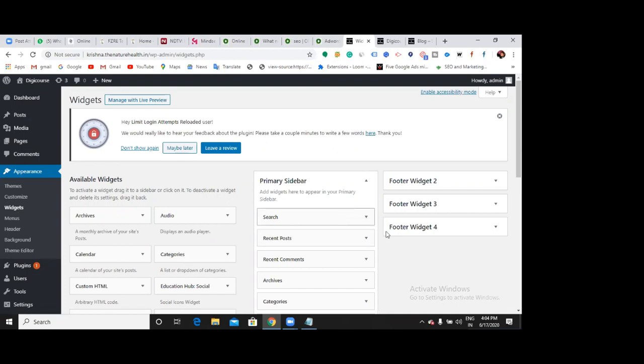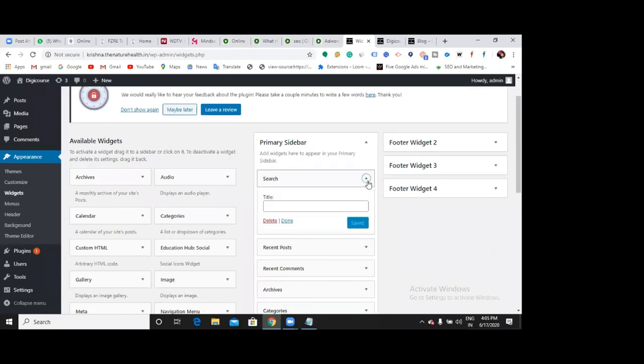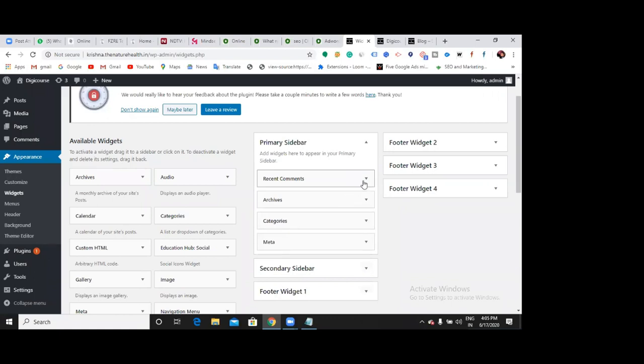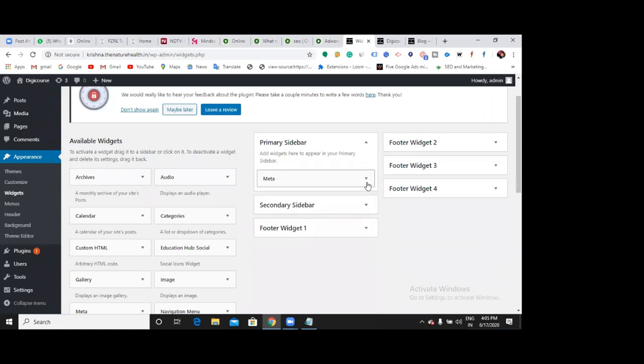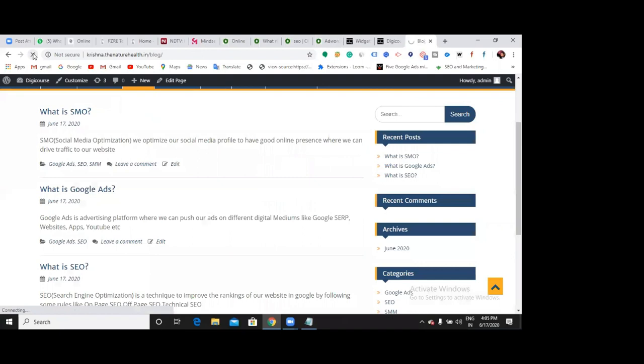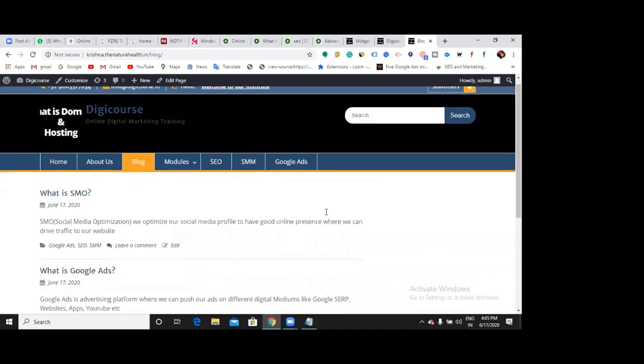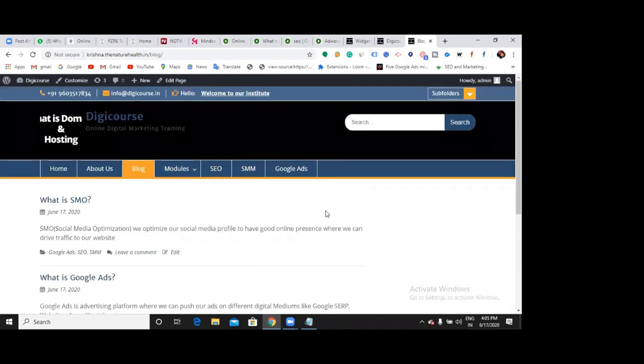So now you can decide whether you want to show this search form or not. Now I don't want to show this search form. How can we delete it? You can delete it. Okay, delete it. Now let's go back to our website and refresh it. What can you see now? It's clean and neat now, right?